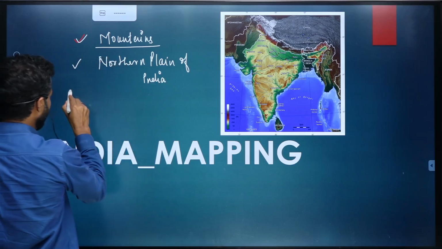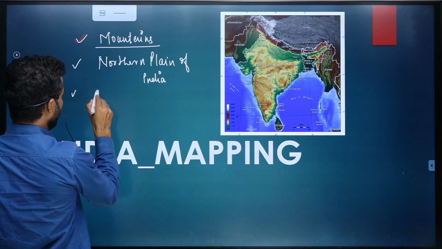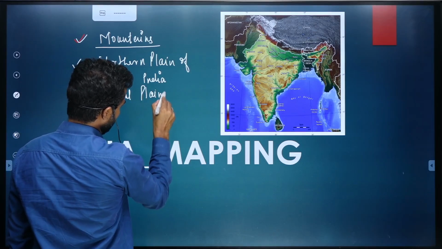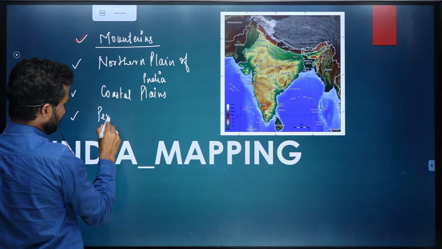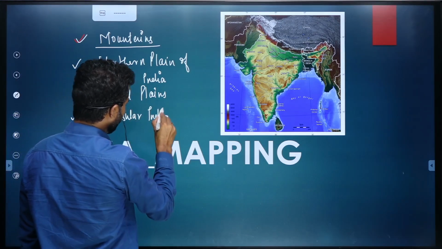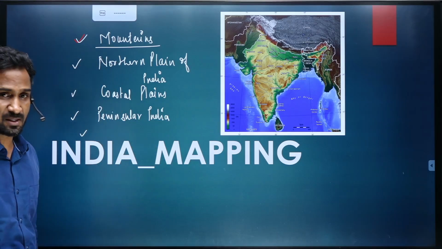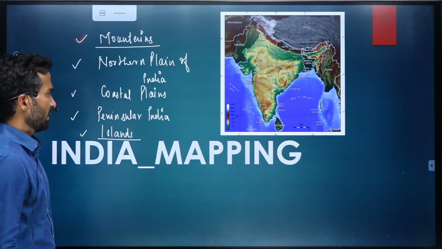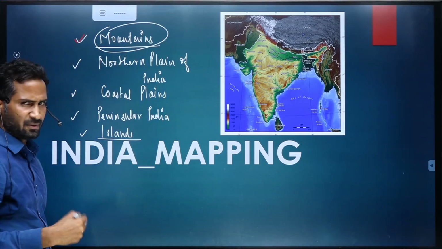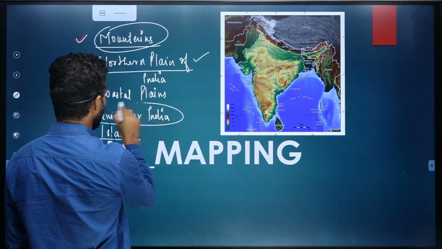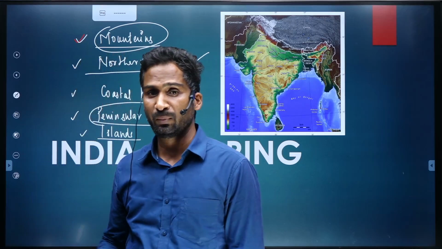Third physiographic division of India is the coastal plains. Fourth physiographic part of India is peninsular India. And fifth category of the physiographic division is the islands. So today we'll talk about these mountains, and we'll also talk about the important rivers of northern plains as well as peninsular India, from where a number of questions have been asked in the previous years.